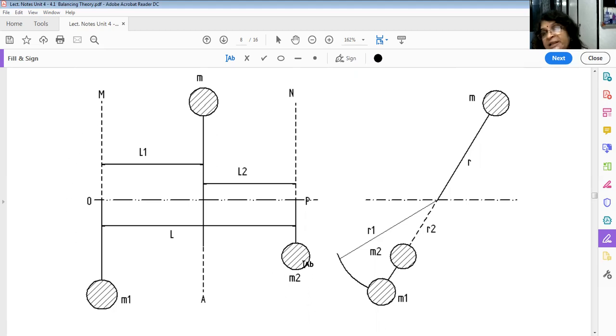So what is the force created by M2? It is M2 R2 omega square into how much is this distance?